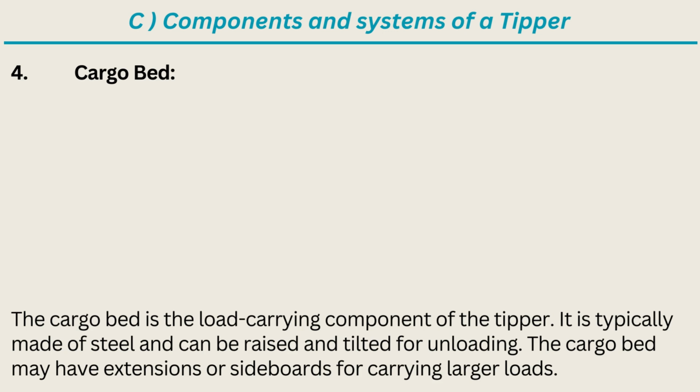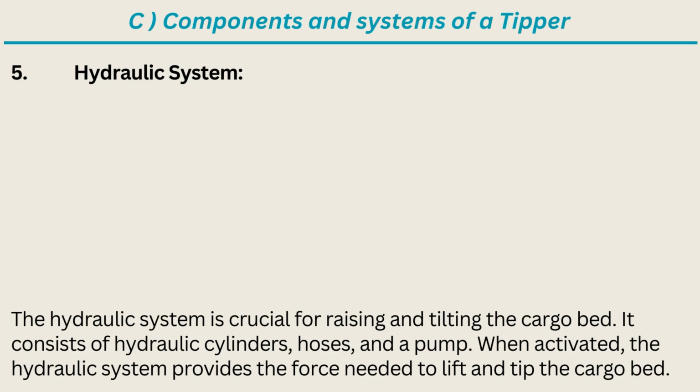4. Cargo bed. The cargo bed is the load-carrying component of the tipper. It is typically made of steel and can be raised and tilted for unloading. The cargo bed may have extensions or sideboards for carrying larger loads. 5. Hydraulic system. The hydraulic system is crucial for raising and tilting the cargo bed. It consists of hydraulic cylinders, hoses, and a pump. When activated, the hydraulic system provides the force needed to lift and tip the cargo bed.